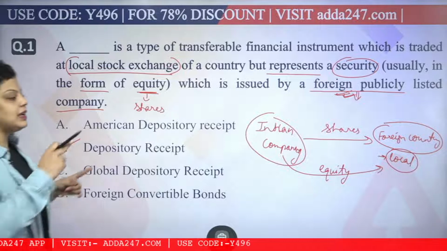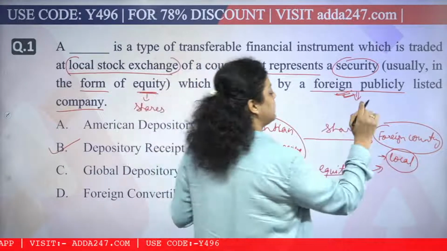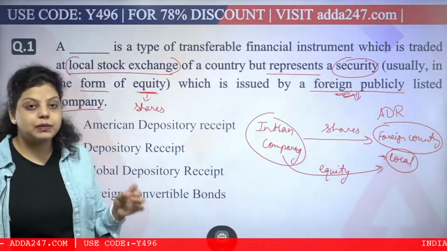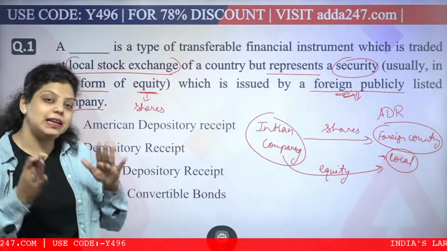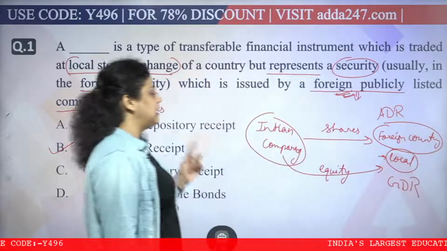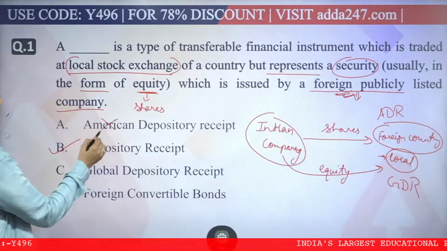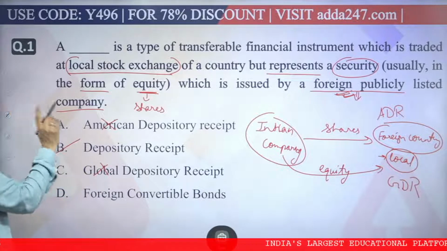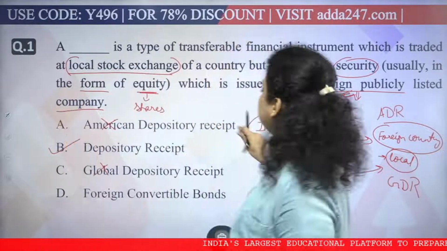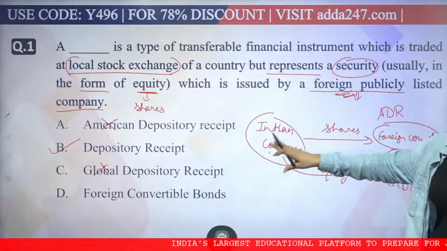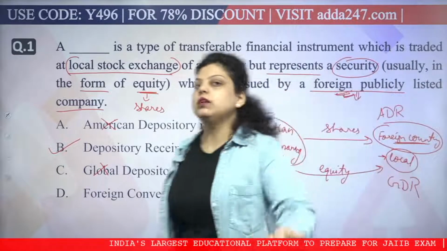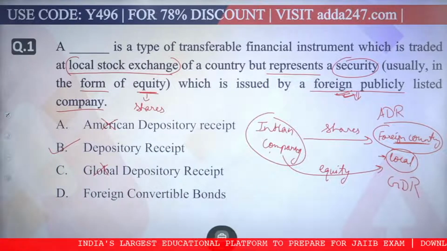When an Indian company is issuing its shares in the American market, it will be known as ADR. And when an Indian company issues its security in the global market except America, it will be known as GDR. So you can't define here whether it is an ADR or GDR, because we have not specified the name of the country where the company is issuing its securities. We just said it is issued in foreign nations. So the right answer will be B.